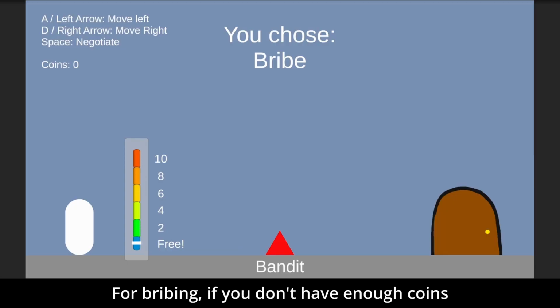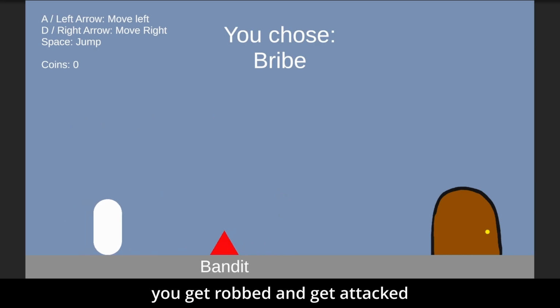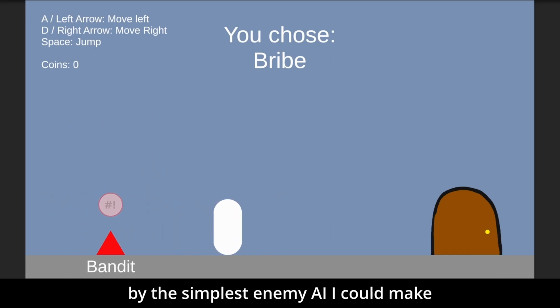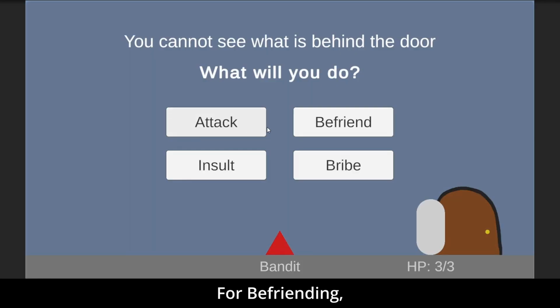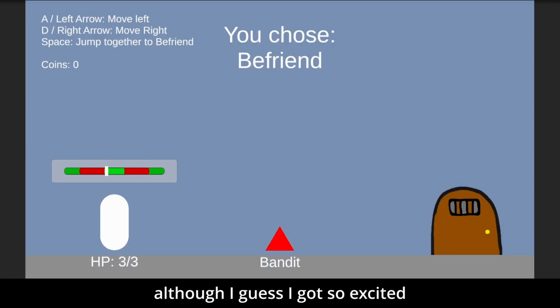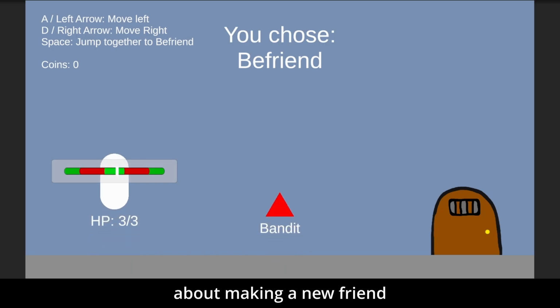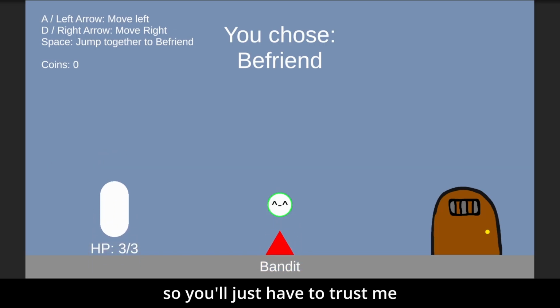Couldn't be me. For bribing, if you don't have enough coins, you get robbed and attacked by the simplest enemy AI I can make. Except they're actually dangerous, so I had to fix that. For befriending, the same behaviour is used if you fail, although I guess I got so excited about making a new friend I forgot to record an example, so you'll just have to trust me.